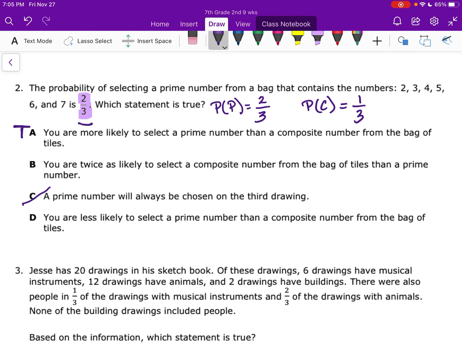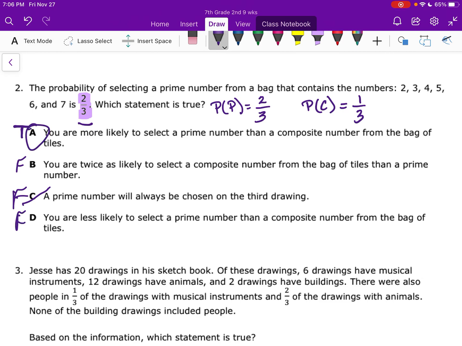It's backwards, so this one is false. And then we already proved that C was wrong. False. And then D says you are less likely to select a prime. No, we're not less likely because the prime is 2/3 and the composite's only 1/3. So D is also false.